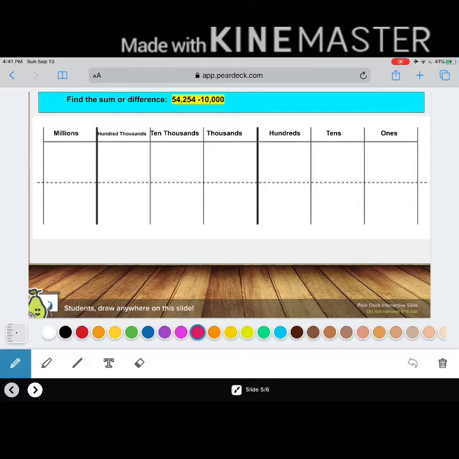Let's keep going. In this problem, it says find the sum or difference, and just as before, I'm going to have to place my numbers on my place value chart in order to find the sum or difference. Let's look at my operation. Am I finding the sum or the difference based off of my operation?